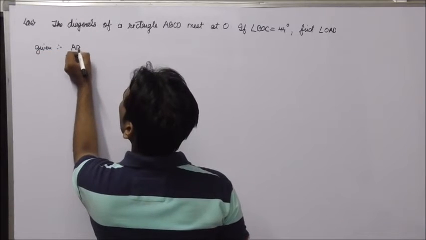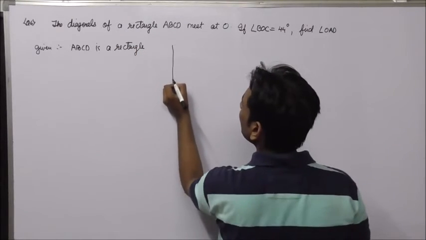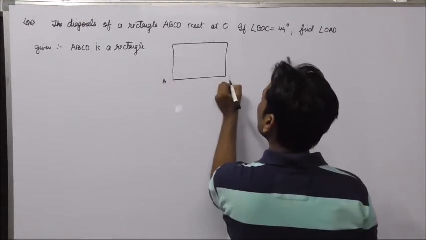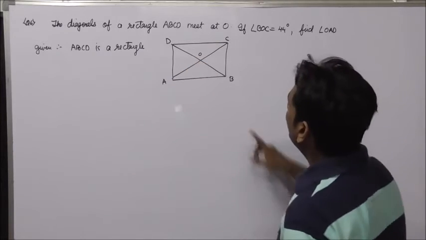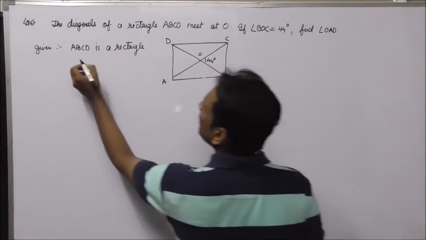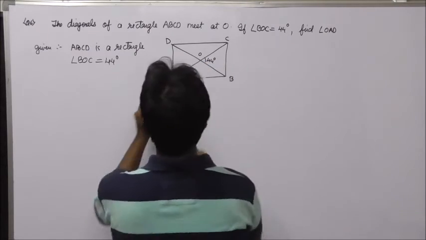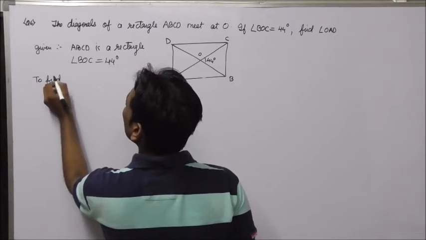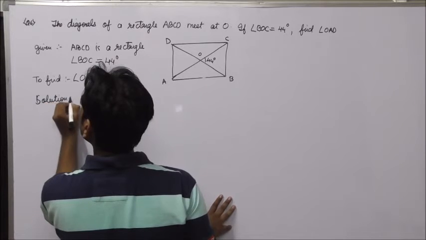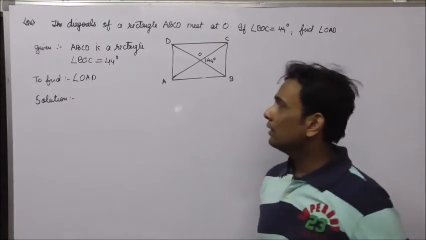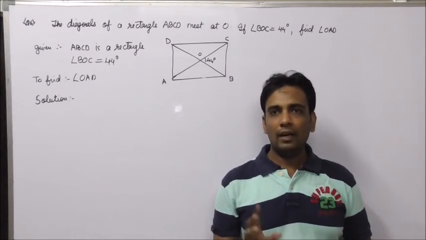ABCD is a rectangle and the diagonals are meeting at O. So let us first draw a rectangle ABCD and the diagonals meet at O. If angle BOC is 44 degree, this is also given data, we need to find angle OAD. Solution.